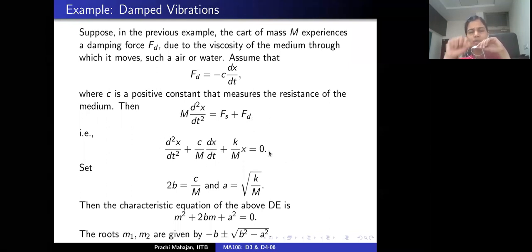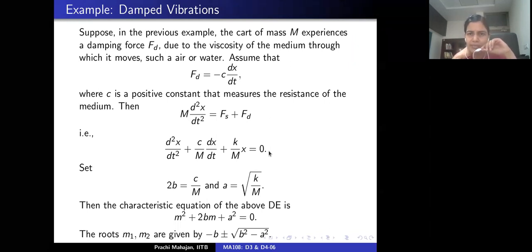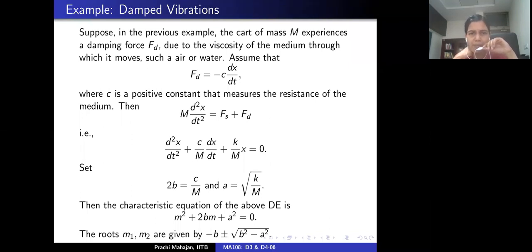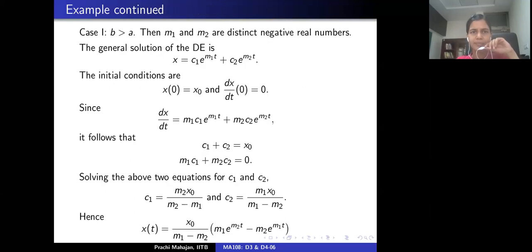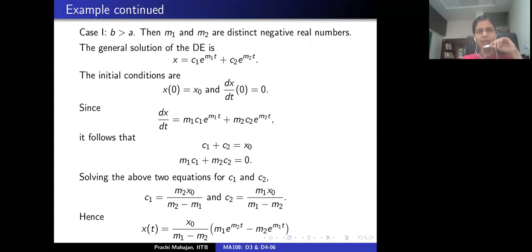So the situation here is again described by a second order linear homogeneous differential equation with constant coefficients, right? C, K, M, all are constant coefficients. How do you solve such an equation? You write down the associated characteristic equation and compute its roots. And depending on what b square minus a square is, whether it's positive, negative, or zero, there are three possibilities. Let's just go over each of them one by one.